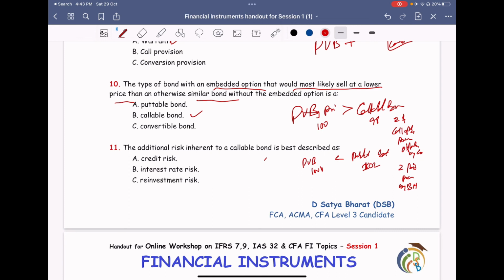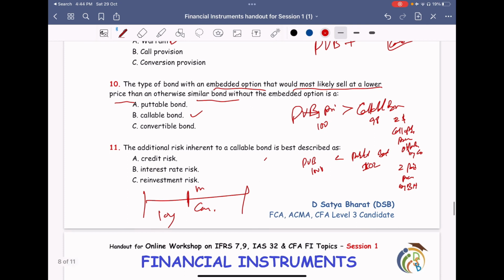Callable bond. So you have a period of 10 years, and at the fifth year, the company has called your bond, meaning they have paid and given you the money back. In what situations will they do this? Because the market rate is lower than what they are paying you currently. So the moment the company gave the money back to the bondholder, once the bondholder gets the cash and goes to the market, he'll be getting less interest than what he was getting from the company.